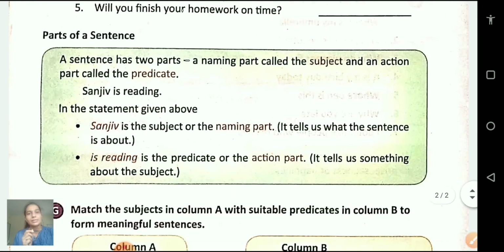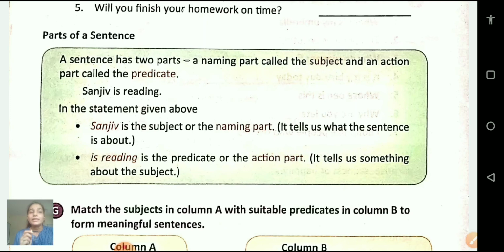Now the next. Parts of a sentence. A sentence has two parts. A naming part called the subject and an action part called the predicate. So first one. Sanjeev is reading. You can see here students, in this sentence Sanjeev is the subject or the naming part, while reading is the predicate or the action part.